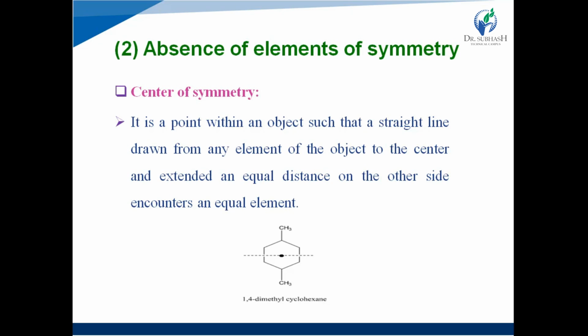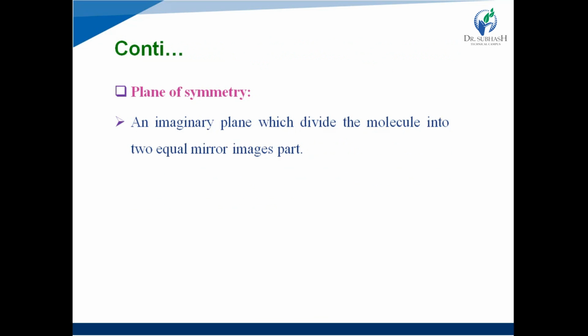If we start to draw a line from the left side to the center, and then extend from the center to the next side, the right side, right? Then it divides the molecule into two equal elements, right? So it is a center of symmetry, and it should be absent. Then the compound will be chiral in nature.